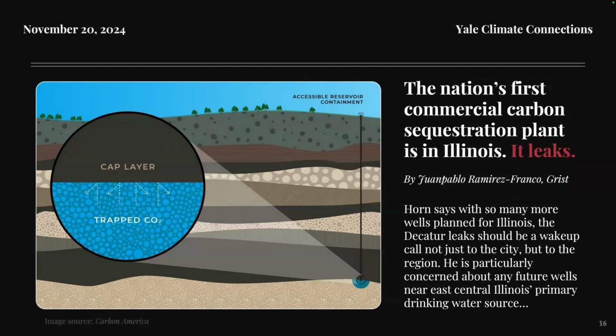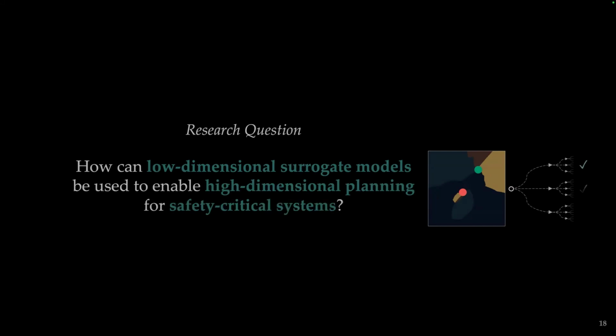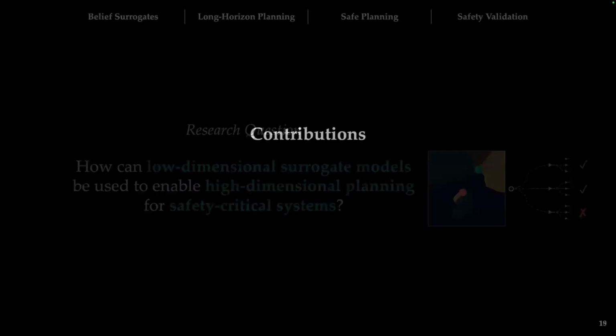So all this leads to my research question, which is how can low-dimensional surrogate models be used to enable high-dimensional planning in safety-critical systems? Now, this talk has 4 main contributions going into my thesis that are split into 2 different sections. The first is planning, and the second is safety.